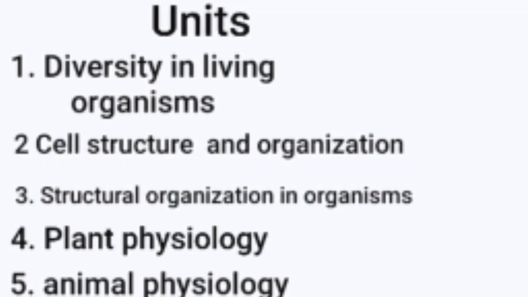Our biology textbook covers 5 different units. The first unit is diversity in living world. Second, cell structure and function. Third unit is structural organization in organisms. Fourth unit is plant physiology, and the fifth one is animal physiology. We will see all 16 chapters from these 5 subunits.